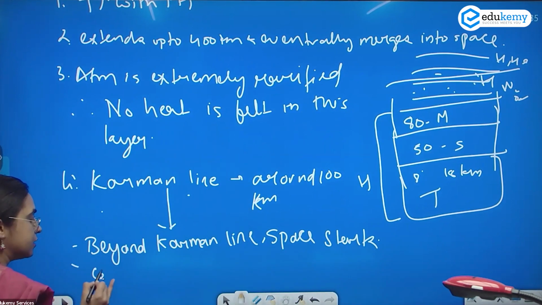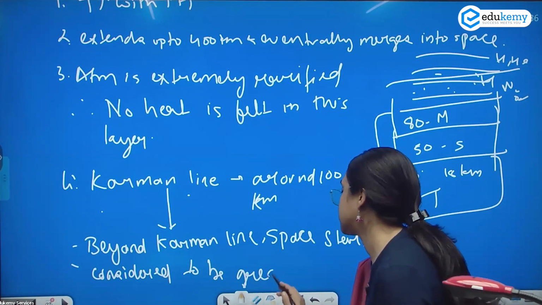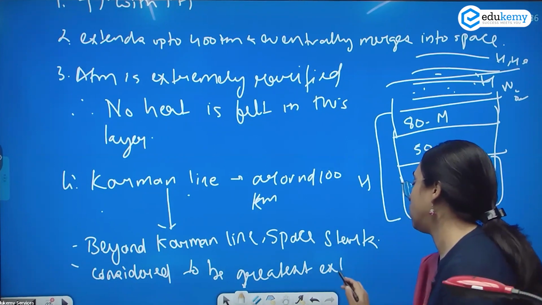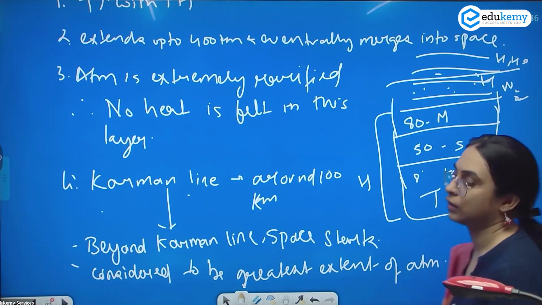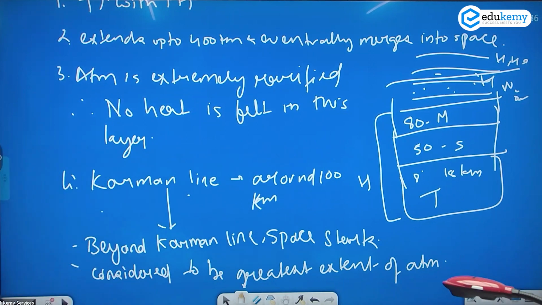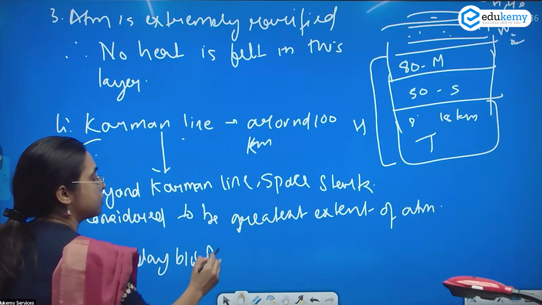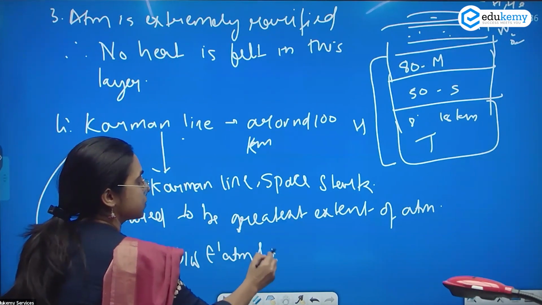The Kármán line is considered to be the greatest extent of the atmosphere. It is defined as the boundary between Earth's atmosphere and outer space.